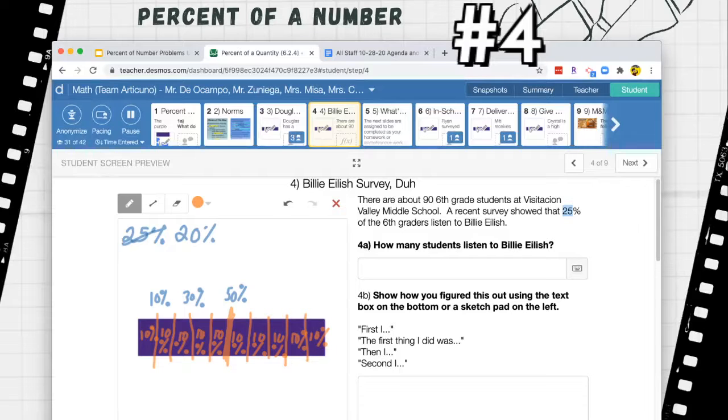Now, there are 90 6th grade students at Viz Valley Middle School. So what does this whole diagram represent? It represents all of the students at Viz Valley Middle School. So this whole picture is 100%. It represents the 90 students.